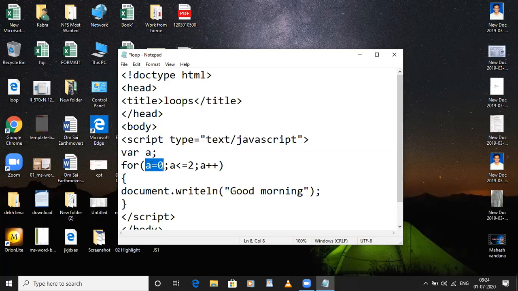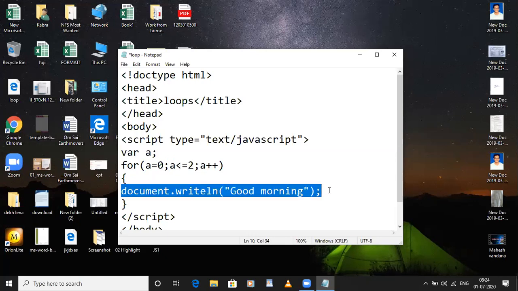Here this is the initialization of the variable, means the loop will start executing from 0. First it will check for the condition, means 0 is less than 2. If yes, it will get inside the loop and print the given statements.